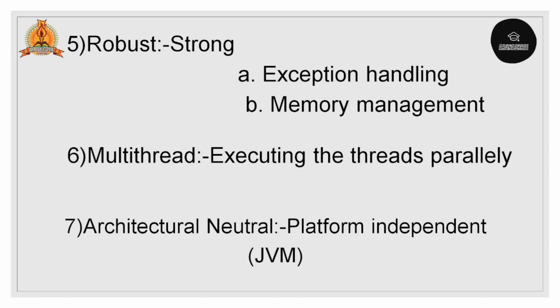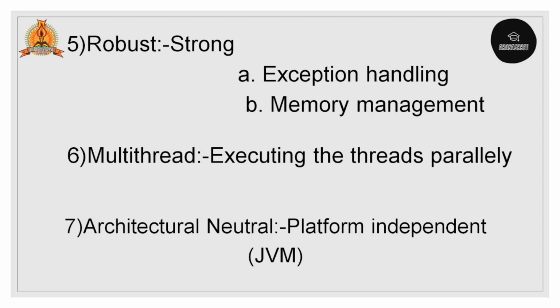And robust. The name itself says that Java is a strong programming language and Java supports powerful features. It mainly supports exception handling and memory management. Half of the errors can be handled by the system itself. That feature is provided by Java and the remaining half can be handled by the user. In some cases, if the middle of the code has some errors, except for that error, Java will execute all lines of the code, so Java supports exception handling more.